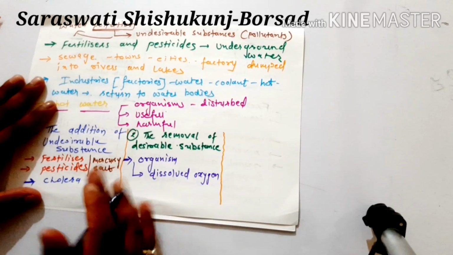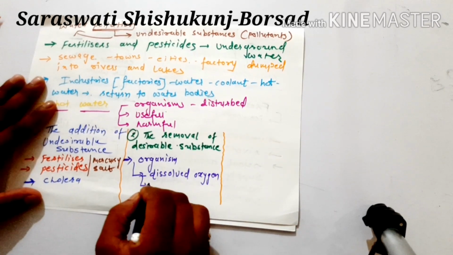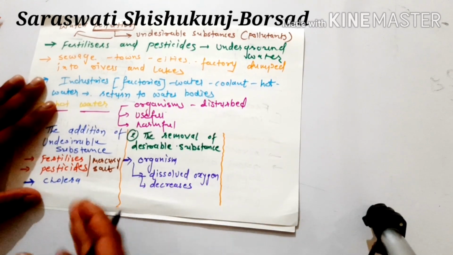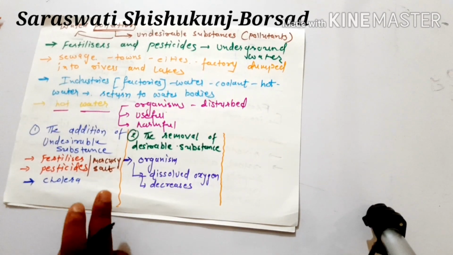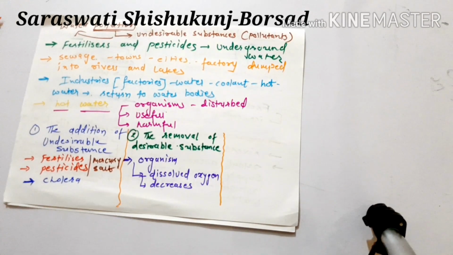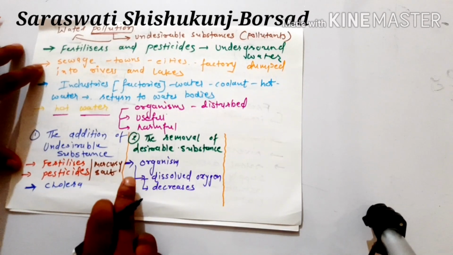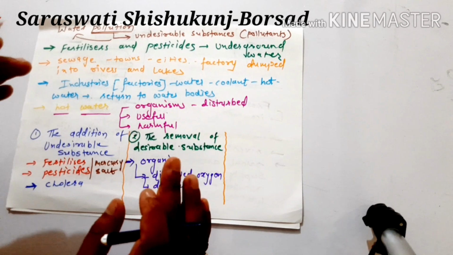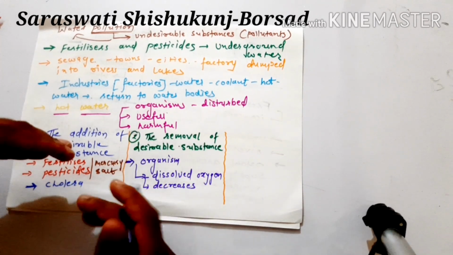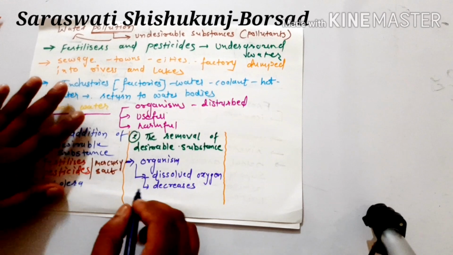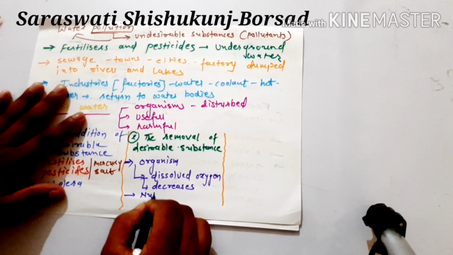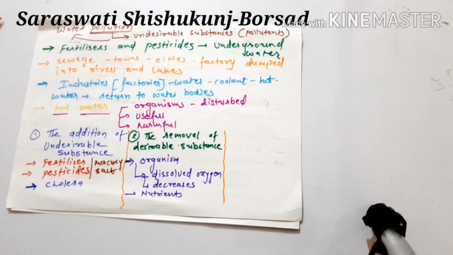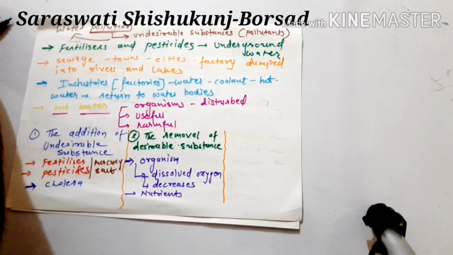If by such activities this dissolved oxygen decreases, that is also considered as water pollution, right? So if this type of activity is done in which desirable substances are removed, the dissolved oxygen is getting decreased, and the nutrients which are useful are getting decreased, that is also considered as water pollution.